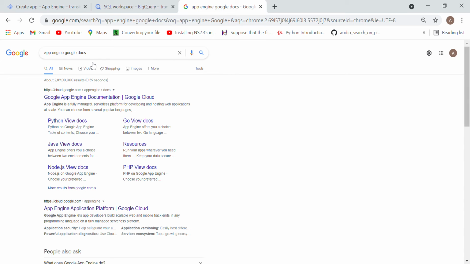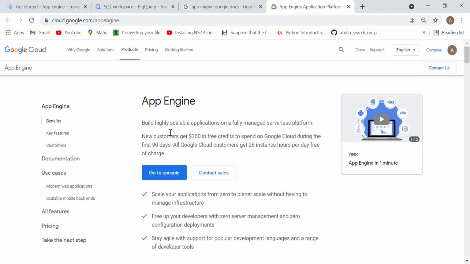You can search for any service like this: Google Docs, Compute Engine, Cloud Storage, Data Transfer, BigQuery, Bigtable, IAM role. Just type the name of the service and you will get it open.